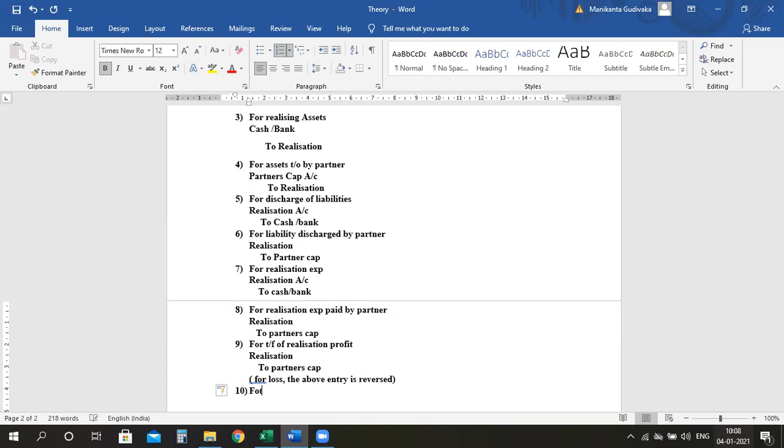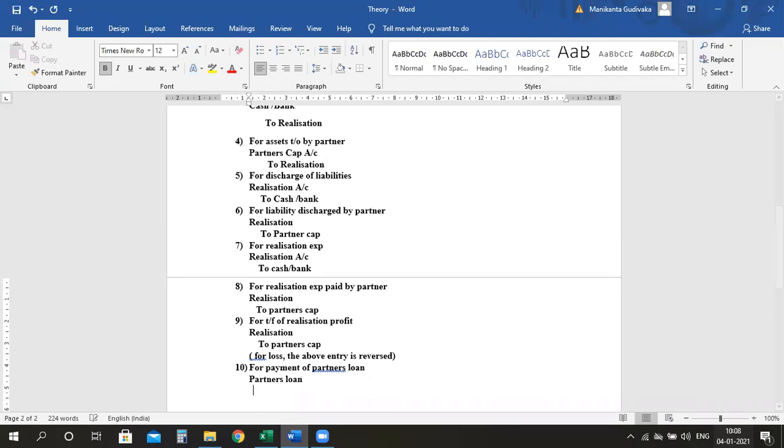If we have any payment for partner's loan, okay, can we have this partner's loan in the balance sheet? Definitely yes. It is simple, ma. Partner's loan account debit to bank or cash.